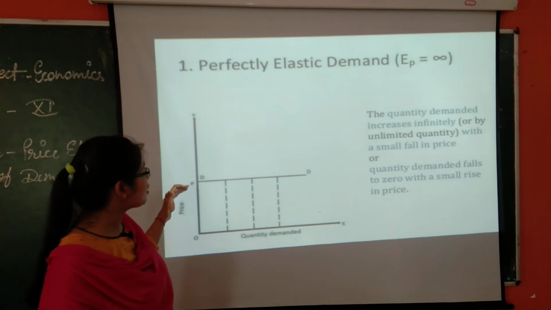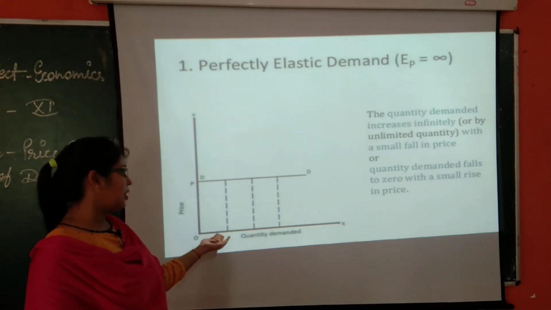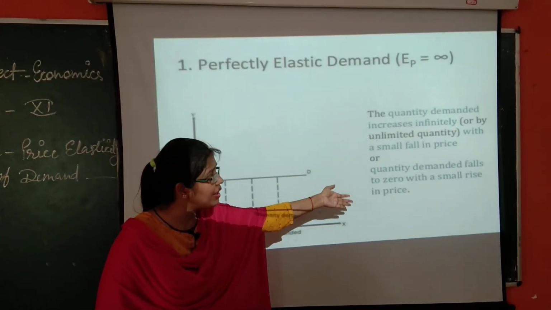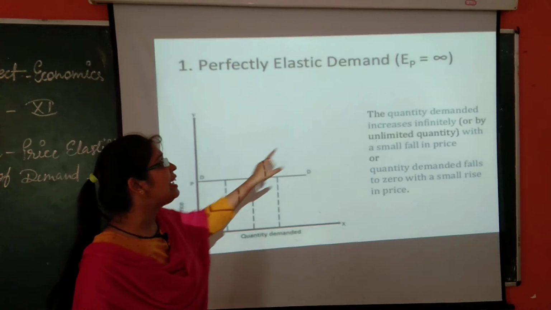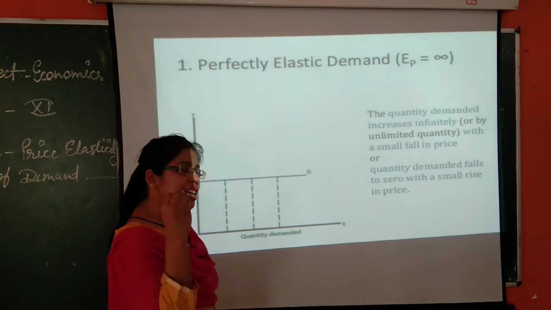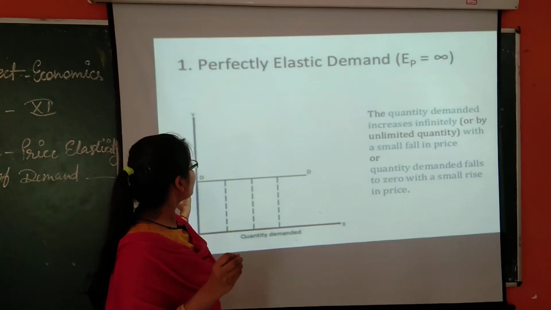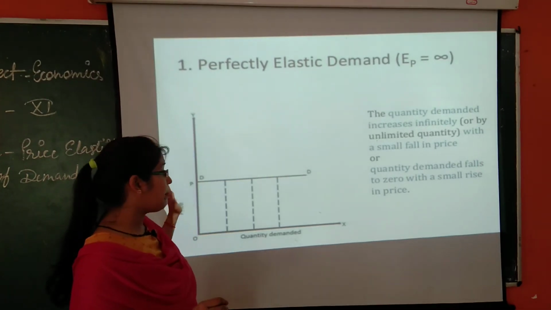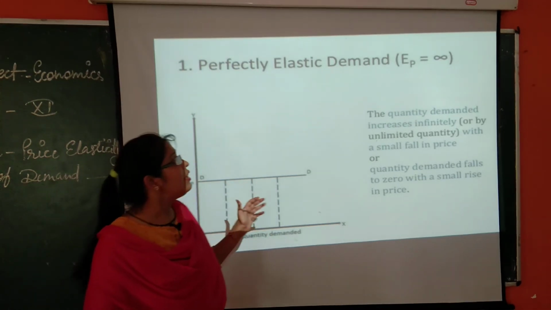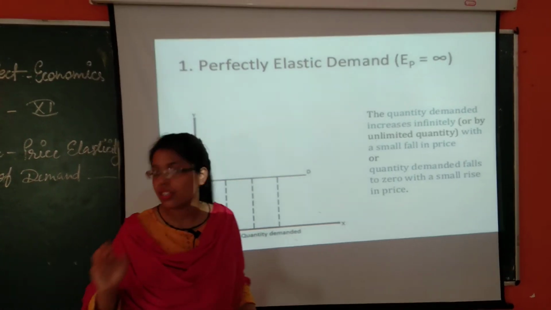That means there is a slight change in price and quantity demanded is being increased. You can see here, suppose here 10 quantity, here 20, here 30 and so on, it will keep on increasing. That is why it is considered as ED is equal to infinite. That means price changes slightly or there is no change in price, but quantity demanded keeps on increasing and it is infinite. So here ED is equal to infinite and it is known as perfectly elastic demand.